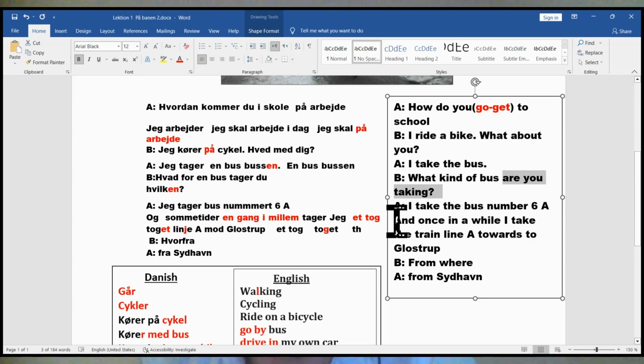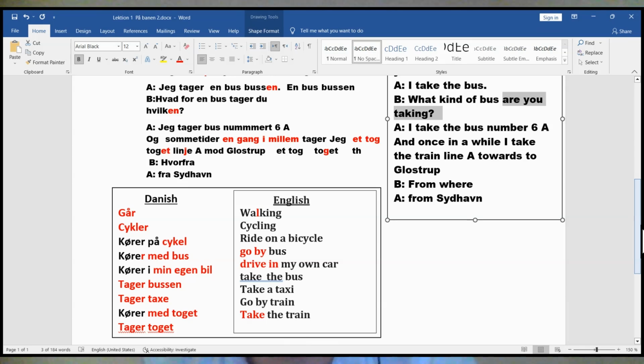And once in a while, or sometimes, I take the train line A towards Glostrup, or the direction to Glostrup. From where, fra Sudhown.